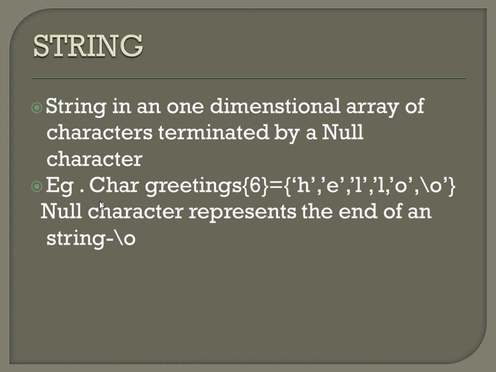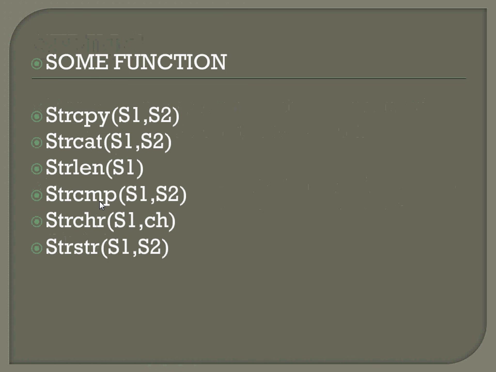So if you want to store 5 elements, you need a place for 6 elements, because the last element must be the null character so that we know where the string ends. Some functions: string copy, string concatenation, string length, string compare, and string character search, strstr.